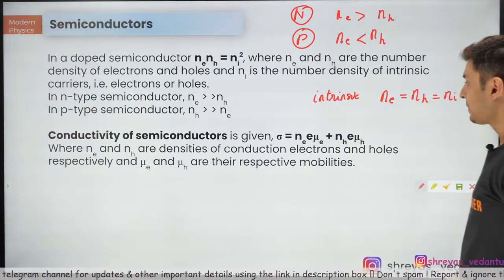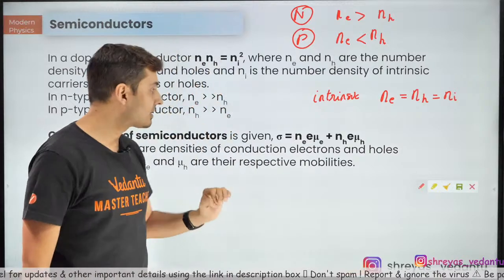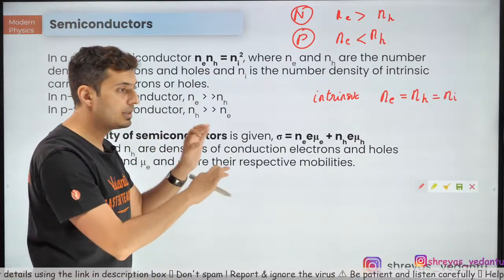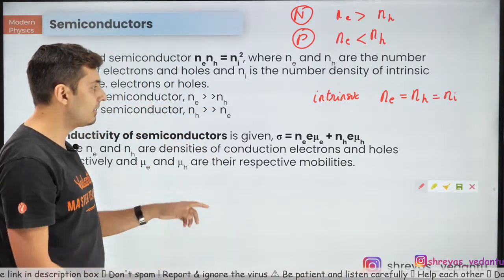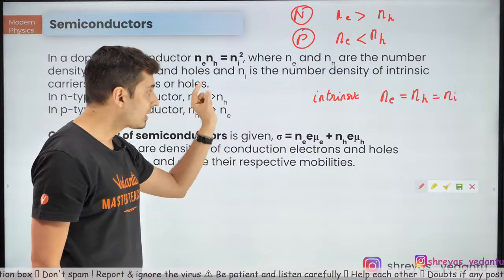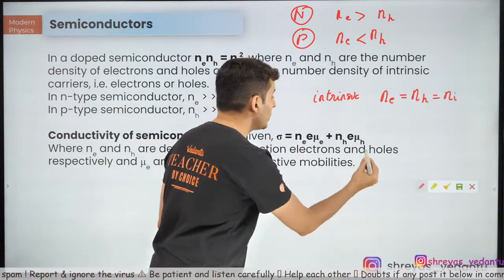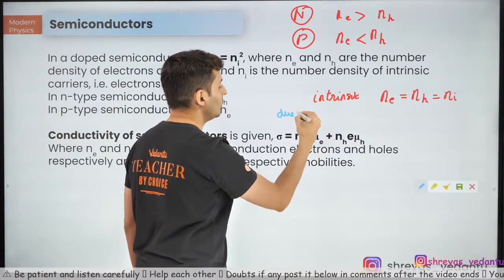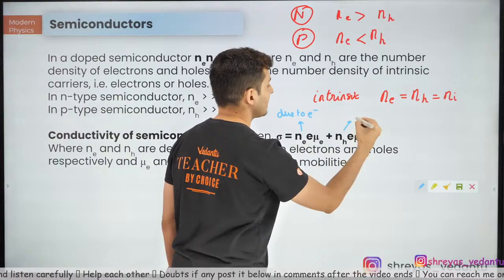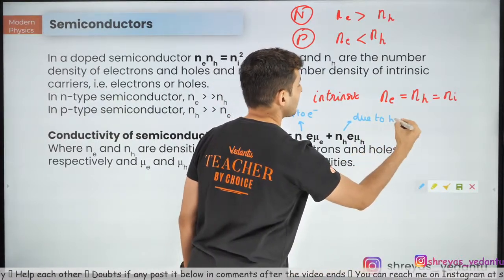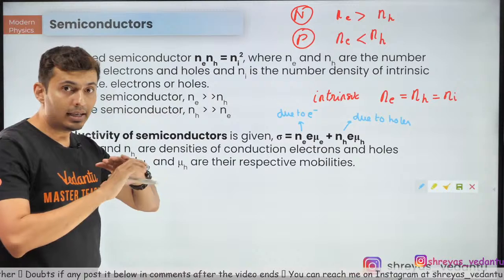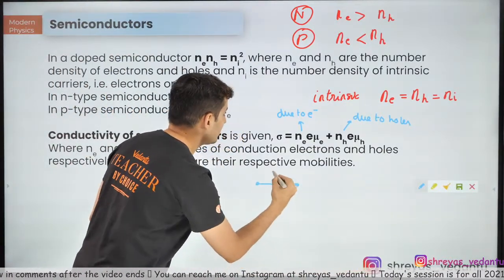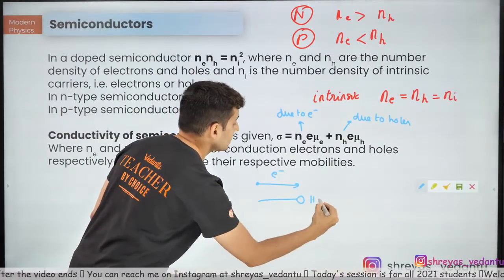Okay. Now, one last thing over here, formula wise, the conductivity of any kind of semiconductor, be it N type, be it p-type or be it intrinsic, doesn't matter. This is the formula for the conductivity. Remember, there are two terms. The first term represents conductivity due to electrons and the second term is due to holes. So very, very important. In any kind of semiconductor, the conduction happens not only because the electrons are moving, but also because the holes are moving.